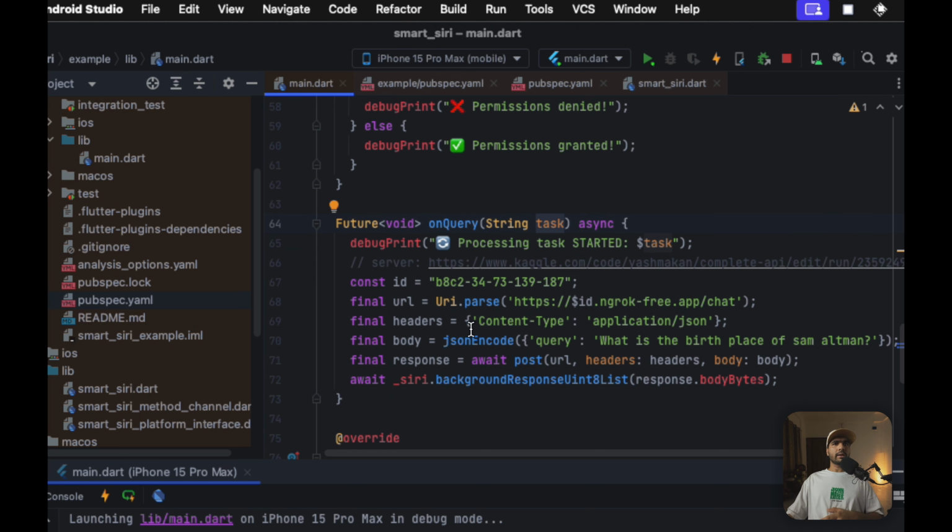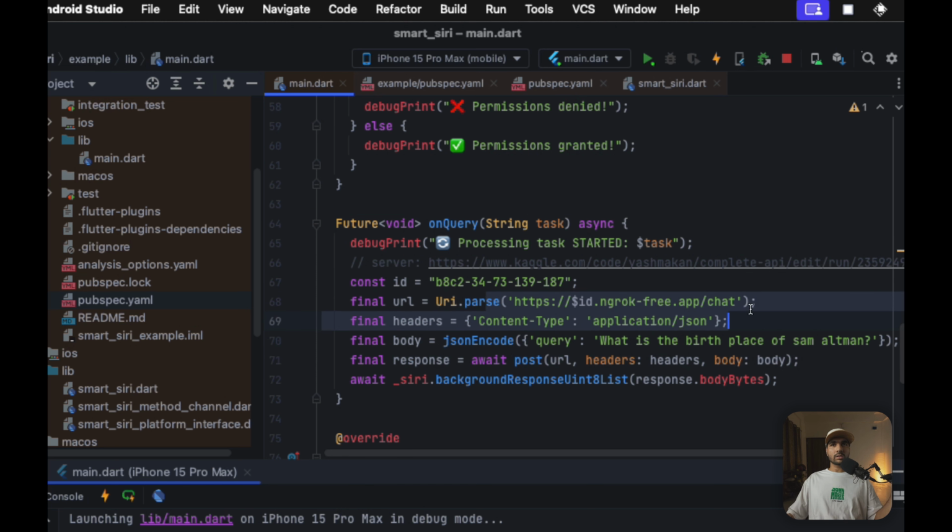So I have simply integrated one API here that we will talk about towards the end of this video, where all of the basic agentic workflow is happening. The idea is that inside this onQuery method, since it is asynchronous, we can build a BYOK application, that is a build-your-own-key app, or our complete agentic workflow directly in Flutter, or you can build it in Python or any other language or framework and utilize that via API, which I am doing in this video. So I'm just calling this API. I've hosted that on ngrok and I'm utilizing that chat endpoint and calling that in onQuery to get our response.